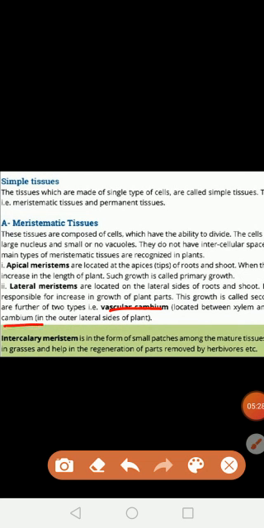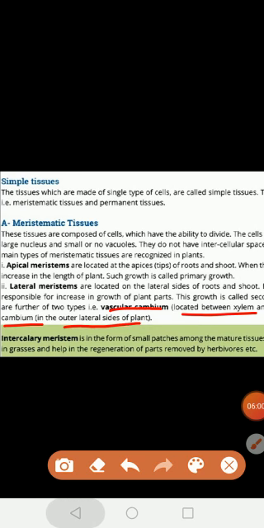This vascular cambium is present between xylem and phloem, and this cork cambium is present on the lateral side of the plant. So lateral meristematic tissues are further divided into 2 types, vascular cambium and cork cambium. Vascular cambium is present between xylem and phloem, and cork cambium is present on the outer lateral side of the plant. Okay, so these are the different types of meristematic tissues.